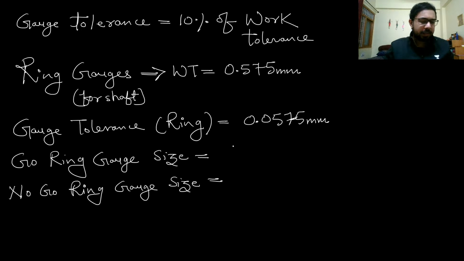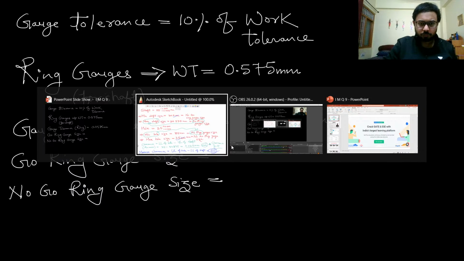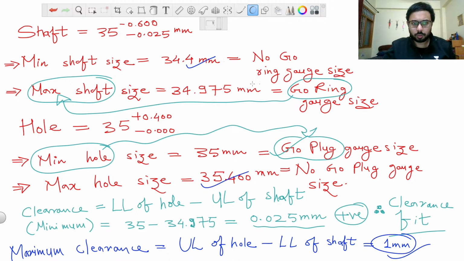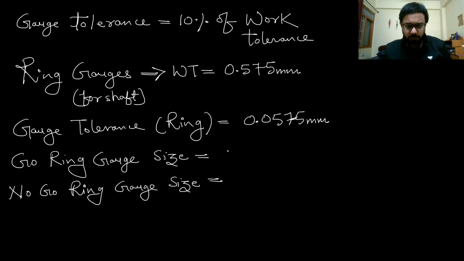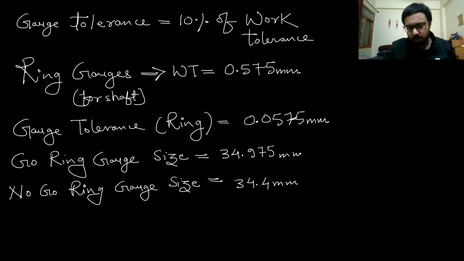So for go ring gauge the size will be, go is having 34.975, and our tolerance value is here. But here one important thing comes for us to discuss, so let's just do that.